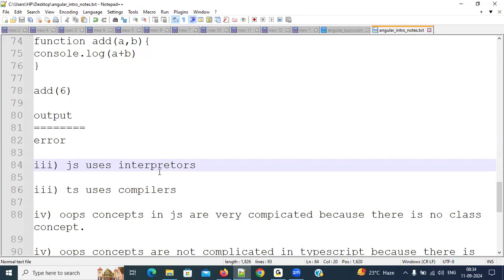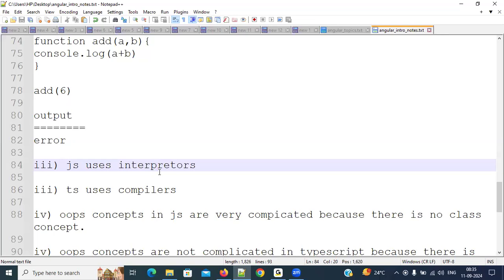Whenever you execute in the browser, first of all, it will execute line number 1. Okay, no problem. Line number 2, there is no problem. 3, there is no problem. 4, there is a problem. Since there is a problem, it will stop the interpretation. It does not go to line number 5, 6, 7 like that. It will display the line number 4 error.